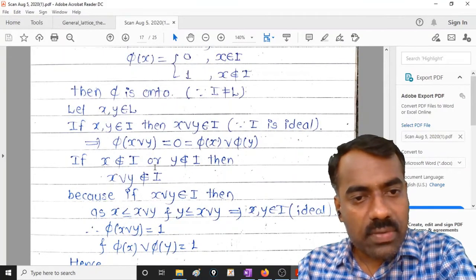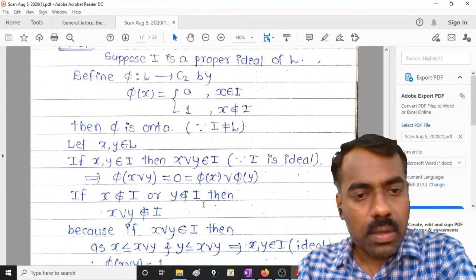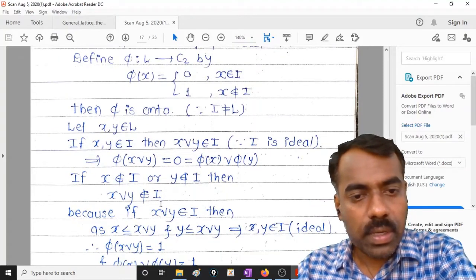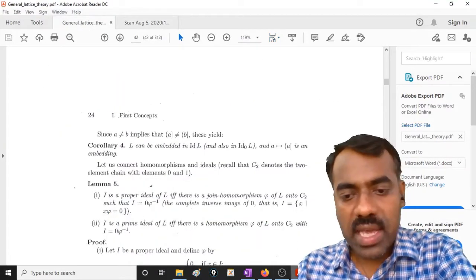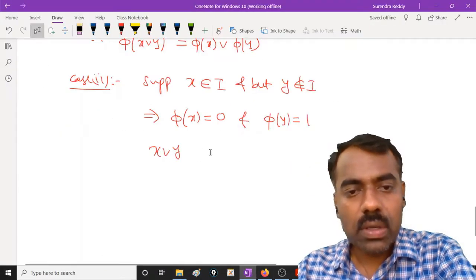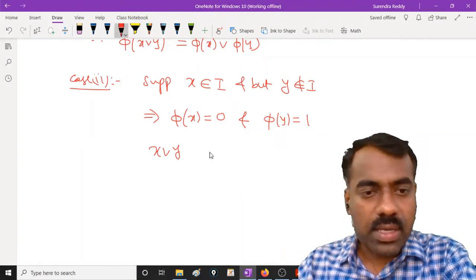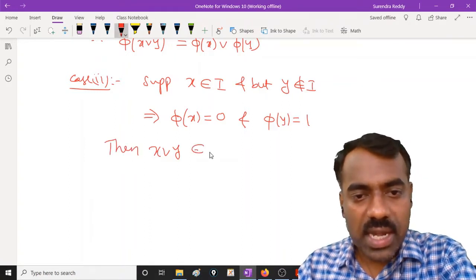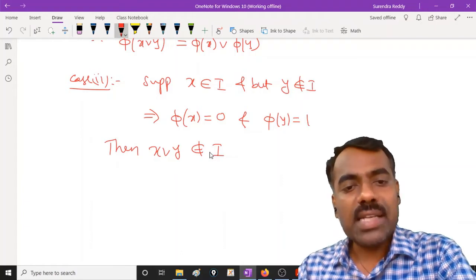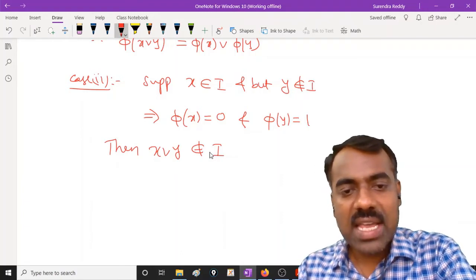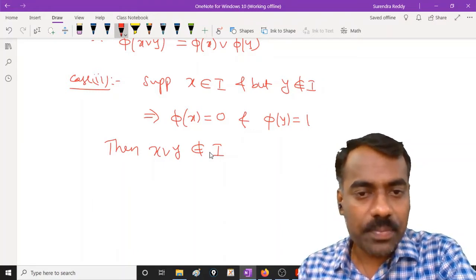x is in I, but y is not. We have to check that x join y is not in I. Yes, correct. So you can guarantee that x join y is not in I. Why? Because if at all x join y is in I, then since I is an ideal, any element less than that will also be in there, right?